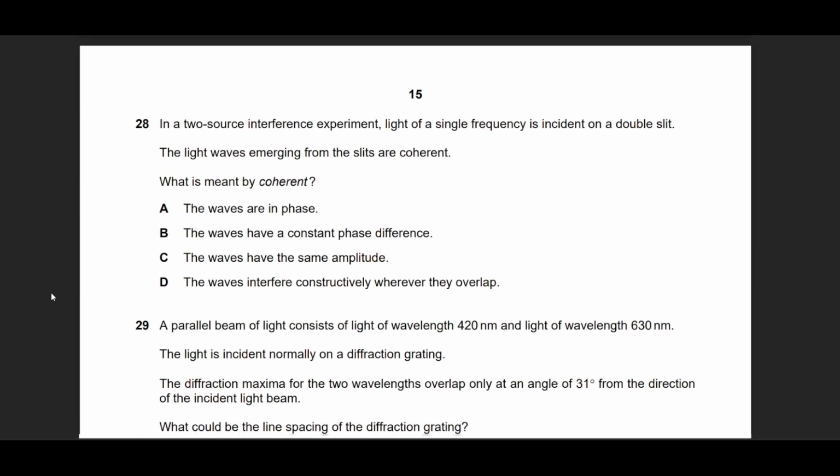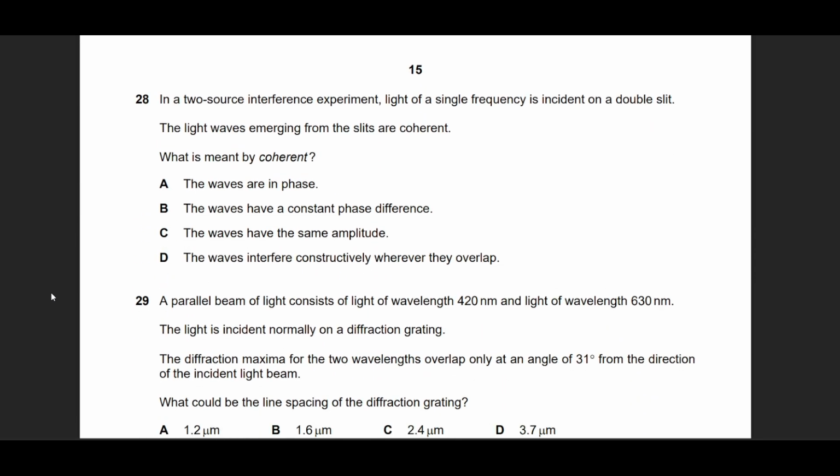Question number 28 asks what is meant by coherent. This is again from memory. The waves are not necessarily precisely in phase. They can be in phase or they can be out of phase. It does not matter. But the phase difference should be constant. It should not be a changing phase difference. Let me show you what that means. It could be a constant phase difference or a zero phase difference, which is what option A also says.